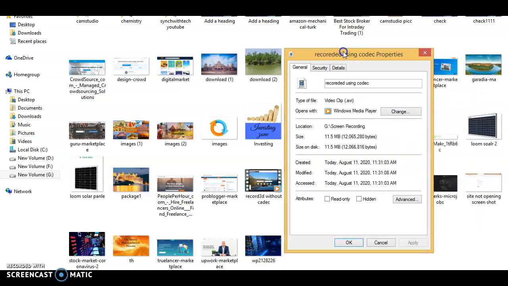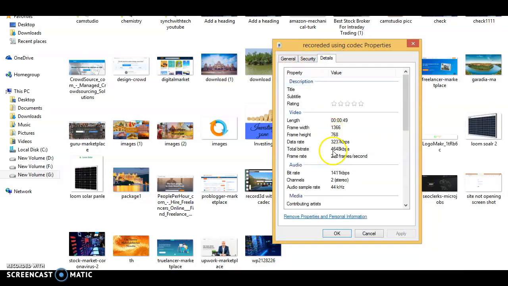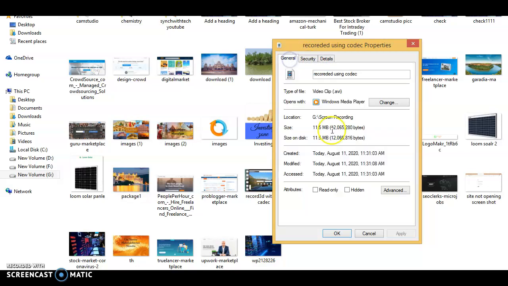Just click on properties, then details. You will see only 11.5 MB, about 12 MB. You can see it is 11.5 MB only.